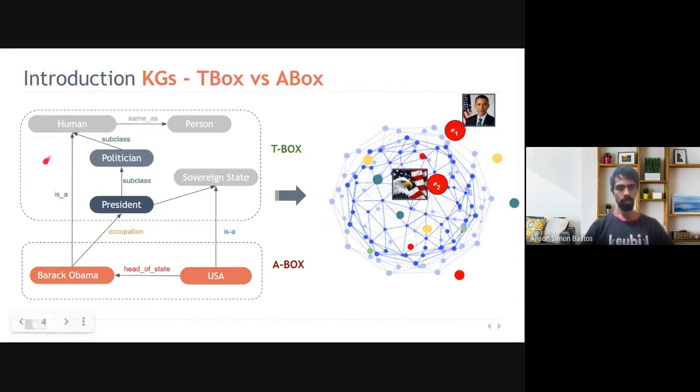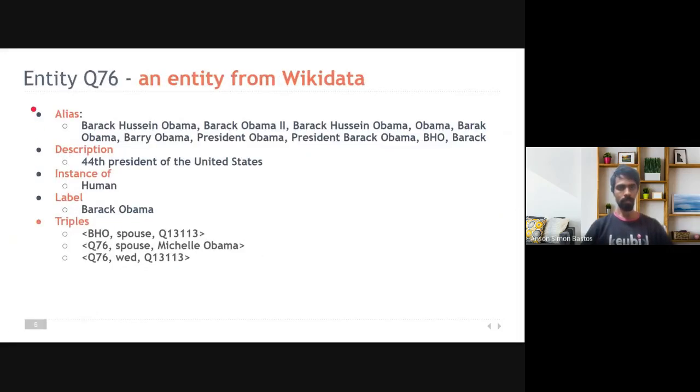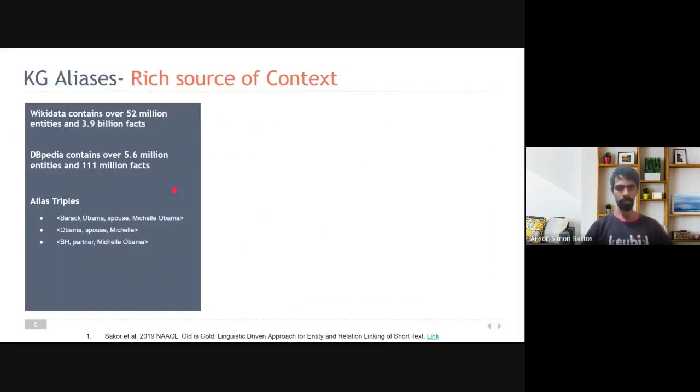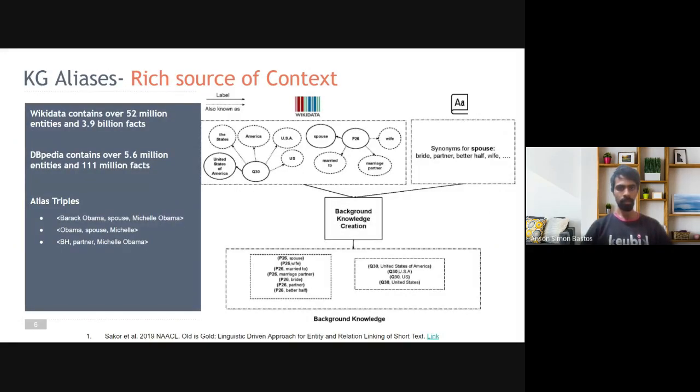So we would like to make use of these properties in the TBox in order to predict the relation between two entities. Specifically, we have made use of these four context informations, namely the alias, description, instance of, and the label or the surface form. In addition, we also make use of the triple information in the neighborhood of the entity being considered. KGs are a relation between entities, and we would like to see if such background knowledge could help in the task of relation extraction.